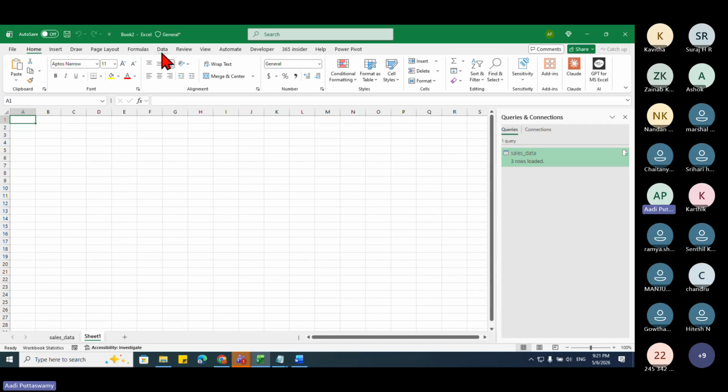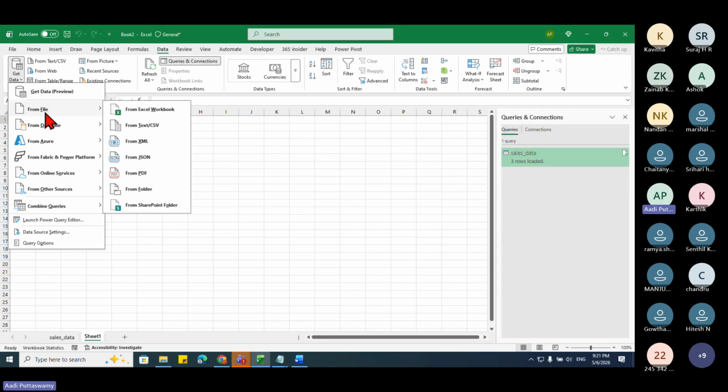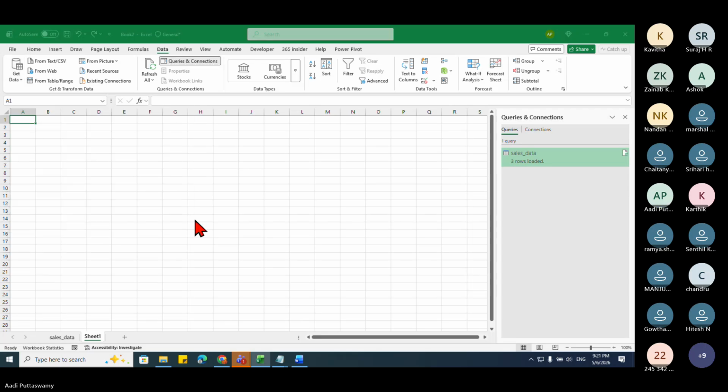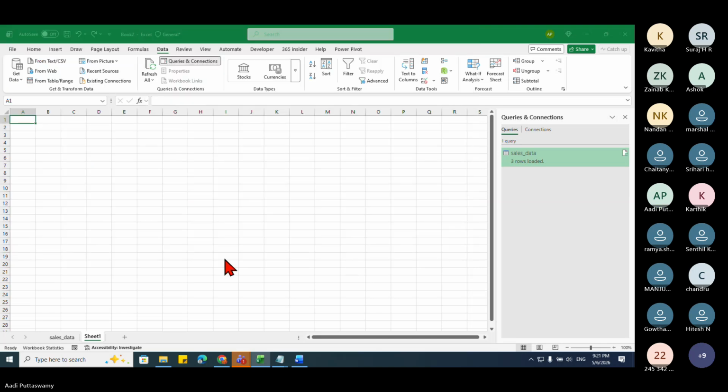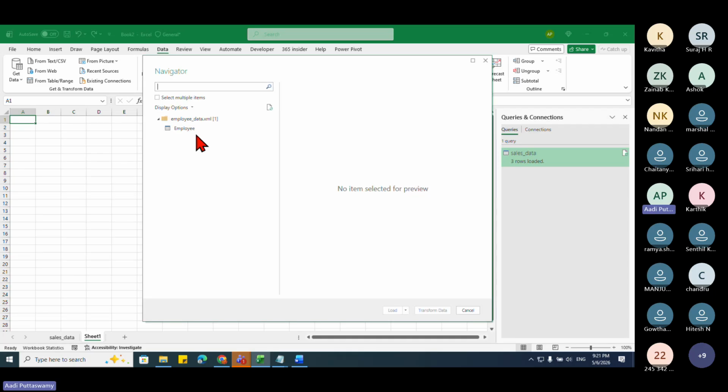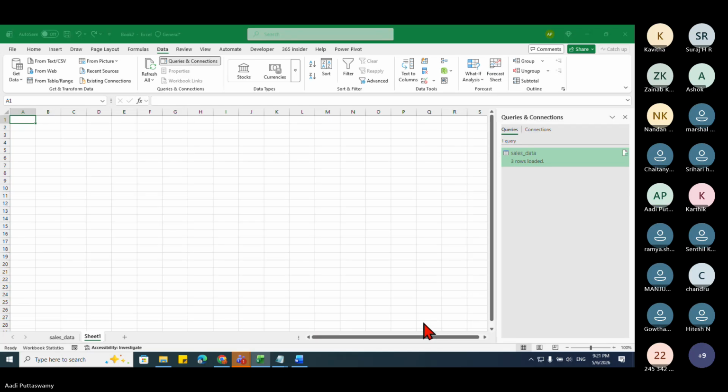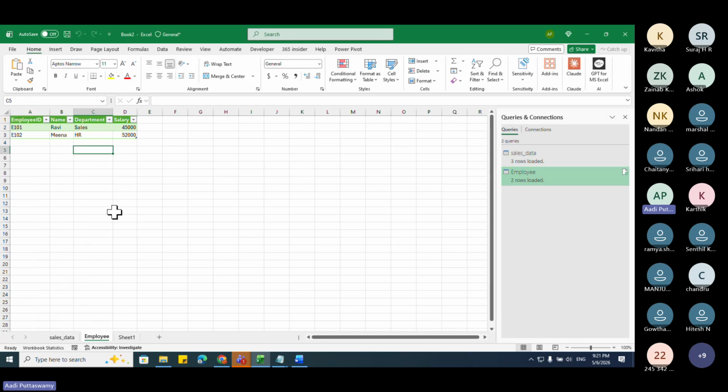Let's go here again, Data, and I'll say XML. Let me take employee data and say import. A lot of tags will be there, so it is time to read the data. See here and say employee. You can see that directly it gets converted like a table. Now I can either say load, or if I want to modify, I can go to transform. Let's say load. See, it got loaded.